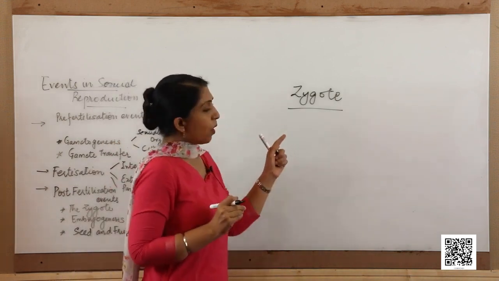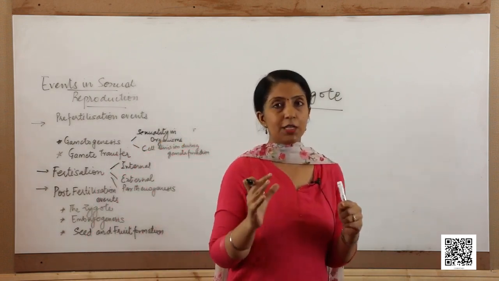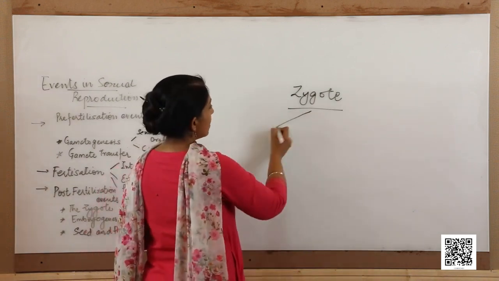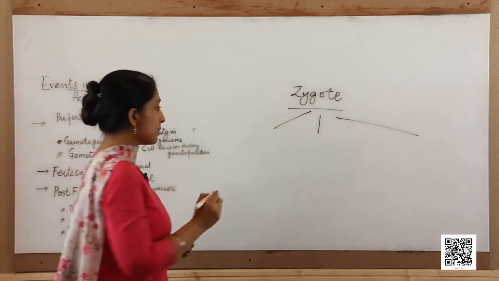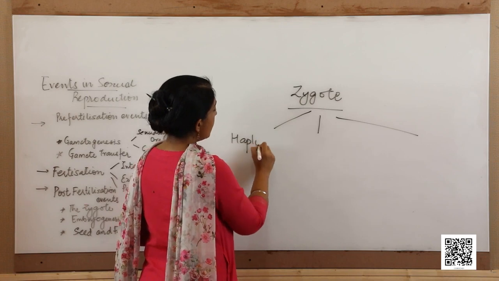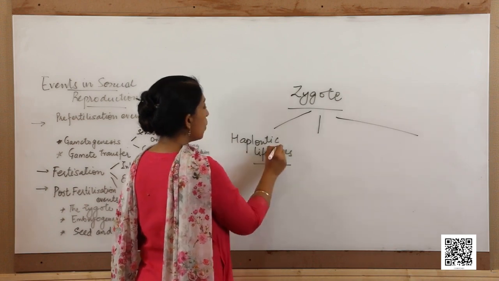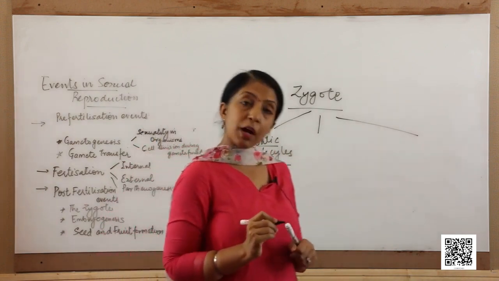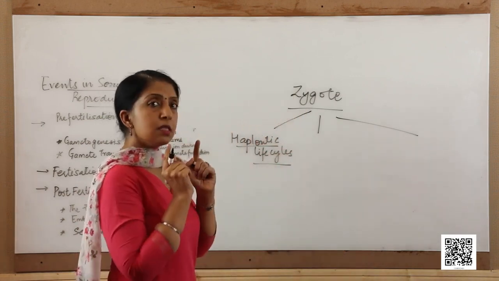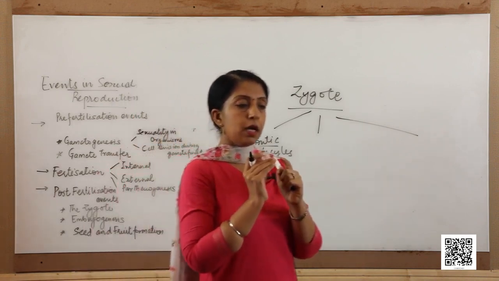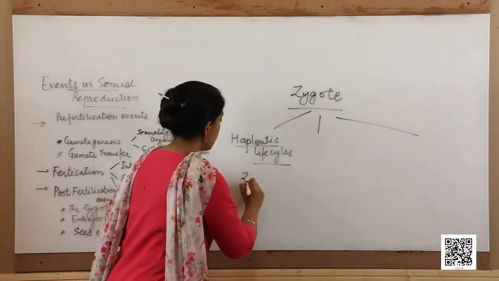Now, depending upon whether the zygote undergoes a resting period or does not undergo that resting period, we can say that there are different types of life cycle. The first type of life cycle is the haplontic life cycle. Haplontic life cycles are commonly seen in the lower algae and certain bryophytes also. In the haplontic life cycle, the zygote, after formation, gets covered by a protective layer and forms the zygospore.